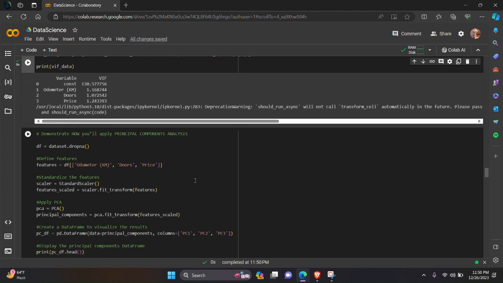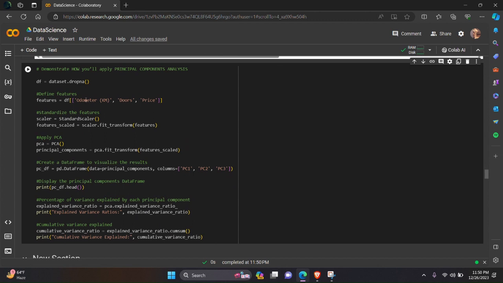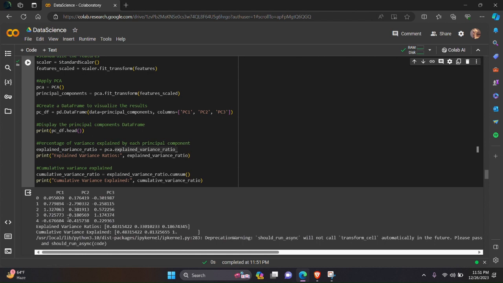Now next task is to demonstrate how you apply principal component analysis. First we will define features, then we will standardize those features, then we apply PCA, then we create a data frame to visualize the result, then we display the principal component data frame, then the percentage of variance explained by each principal component, then the cumulative variance explained. So this is the result of the above task.